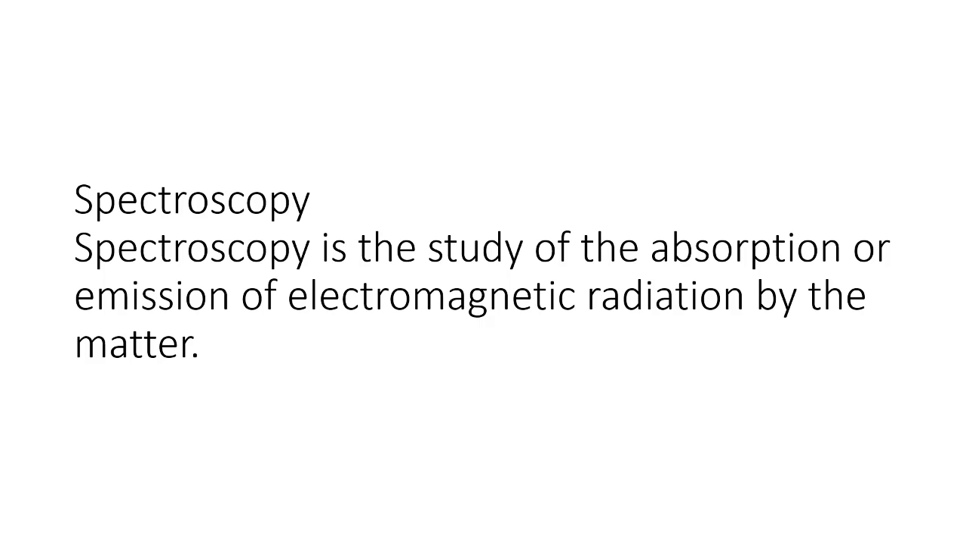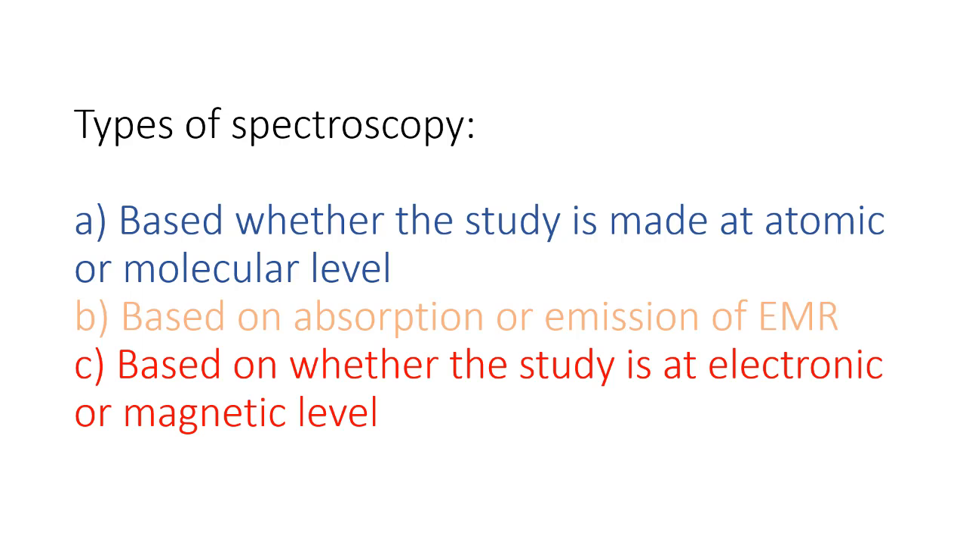Spectroscopy is divided into three types. The first one is based on whether the study is made at atomic or molecular level. The next one is based on absorption or emission of EMR. And the third one is based on whether the study is at electronic or magnetic level. So let's take the first one, which is based on whether the study is made at atomic or molecular level.